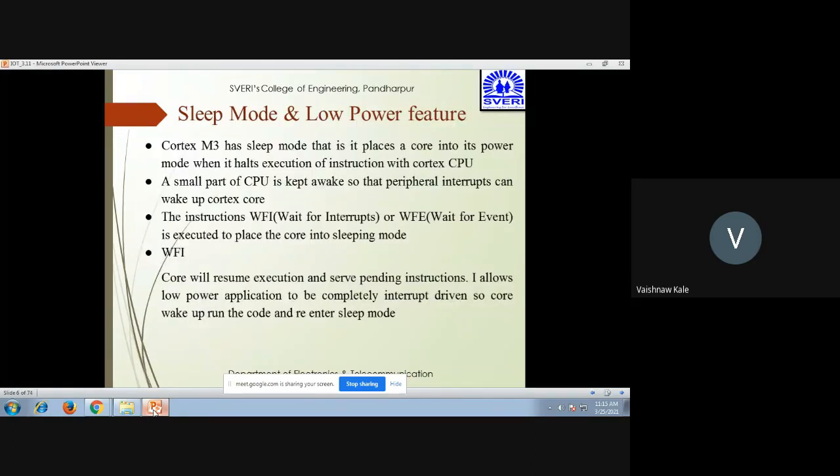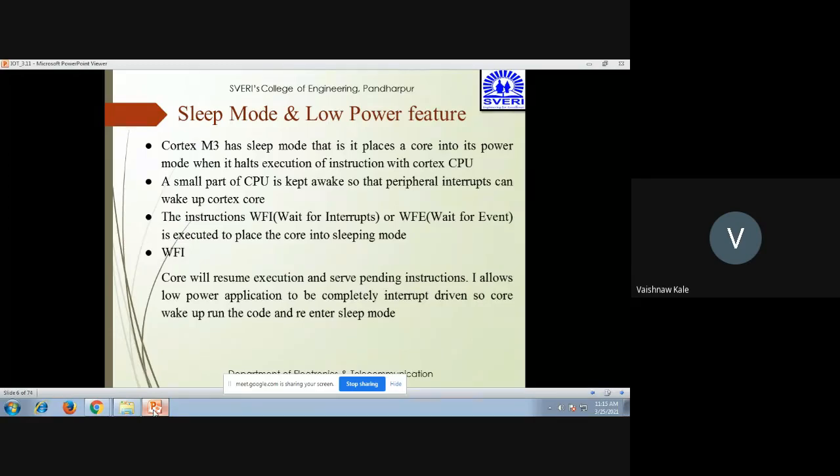And sleep mode and low power feature. Cortex M3 has a sleep mode, that places a core into its low power mode when it halts execution of instruction within Cortex CPU. A small part of CPU is kept awake so that peripheral interrupt can wake up the Cortex core. The instructions WFI, that is wait for interrupt, and WFE, wait for event, are executed to place the core into a sleep mode. So whenever you want to put it into sleep mode, you have to execute the instructions named WFI and WFE.